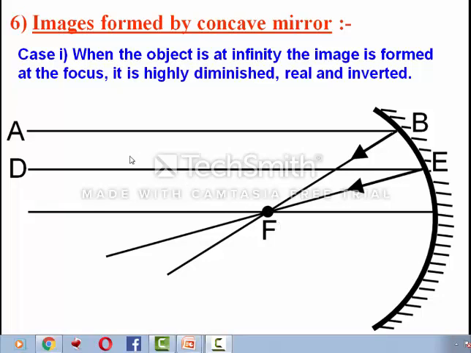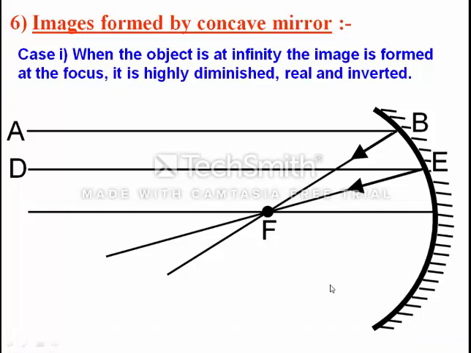Once again I am repeating it, the object is at infinity and this AB line and DE line both are parallel to the principal axis. So we have learned rule number 1, that any ray which is parallel to the principal axis, after reflection passes through the focus. Since both the reflected rays meet at the focus, the image formed is at the focus. So the position of the image is at focus, the size is highly diminished, and the nature is real and inverted. So this is case number 1 of the concave mirror.